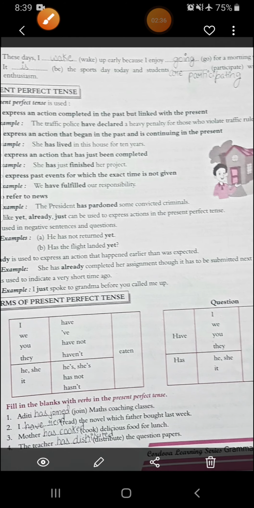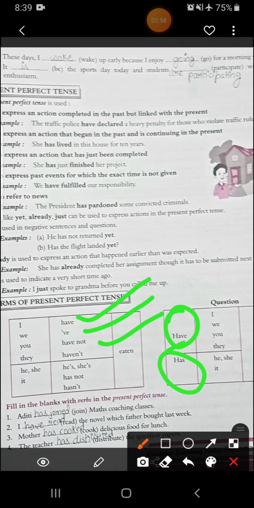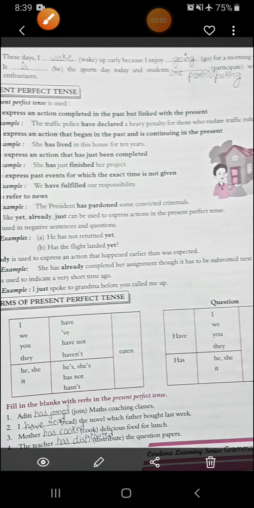Okay, now what are the forms of present perfect tense? You know, for present perfect we use have and has. So with I we use have, with we use have, with you we use have, and like all these. And in question form you use have I, have we, have you, have they. And for questions then has he, has she, has it. Alright, so these are the forms.